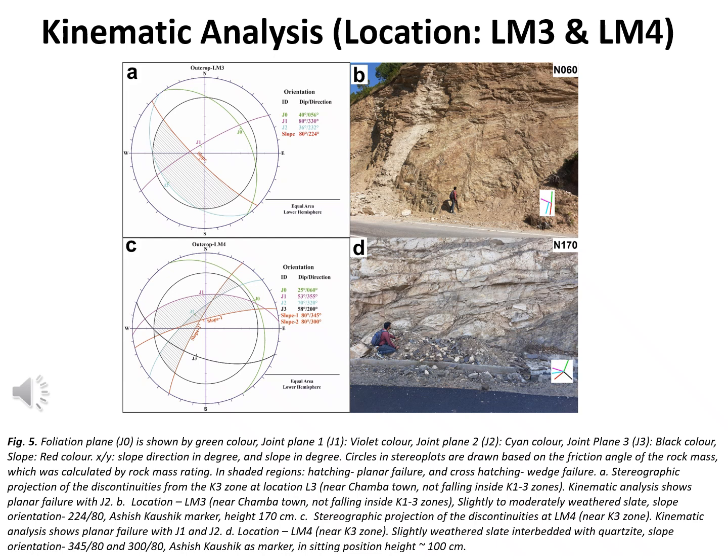Stereonets from LM3 and LM4 demonstrate planar failures governed by joints J1 and J2. Foliation and slope orientations intersect unfavorably, increasing failure risk. The rocks, primarily slate, are slightly weathered, leading to poor cohesion.